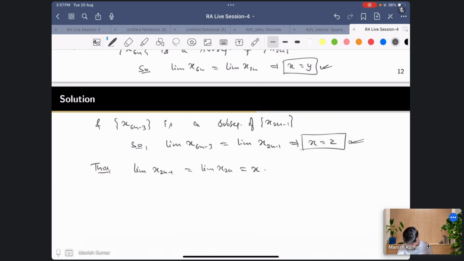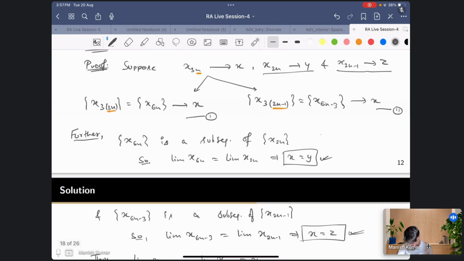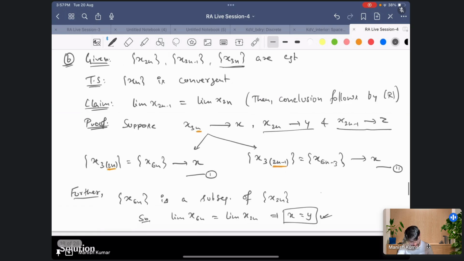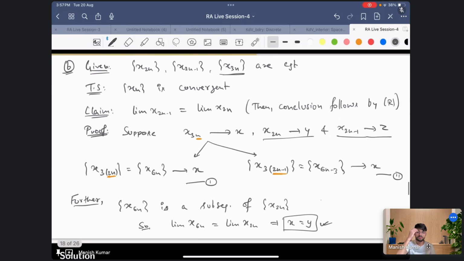This proves the claim, right? This was my claim, that both the limits have to be the same. Is this clear? So what I initially told you, using the fact that if you notice, the sequence of x3n is nothing but a subsequence of x2n and x2n minus 1. So that's all I have done.